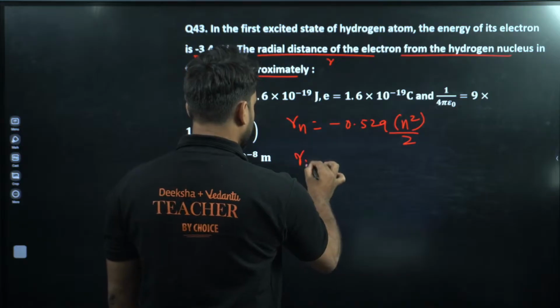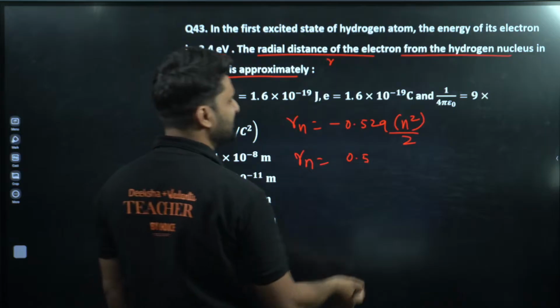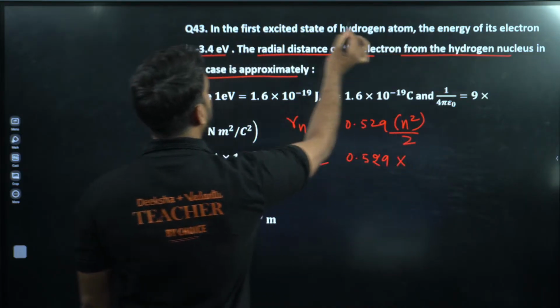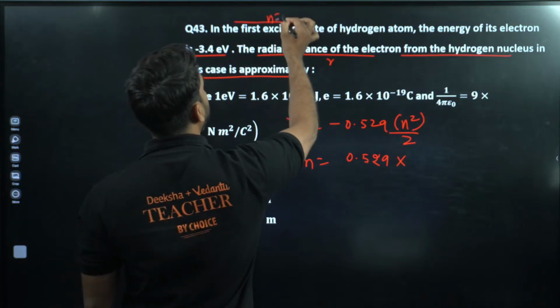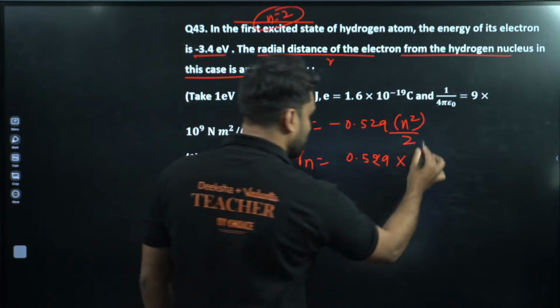Just ignore the negative sign because we want to calculate distance. First excited state means that n will be 2, so 2 square will be 4.